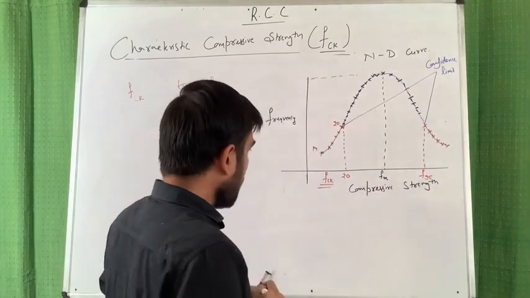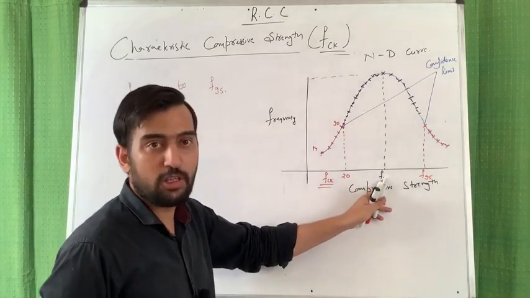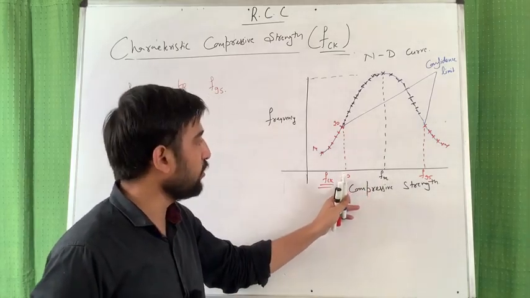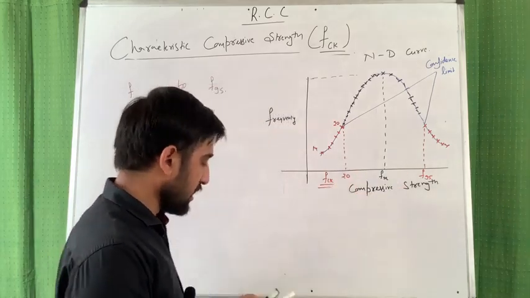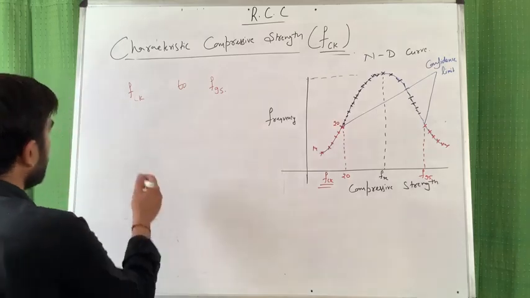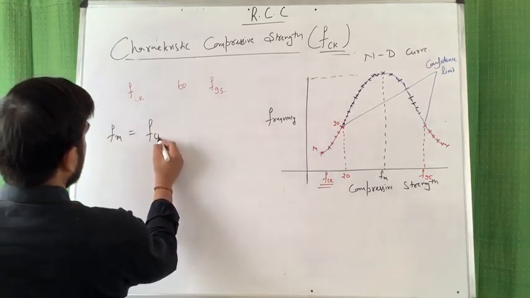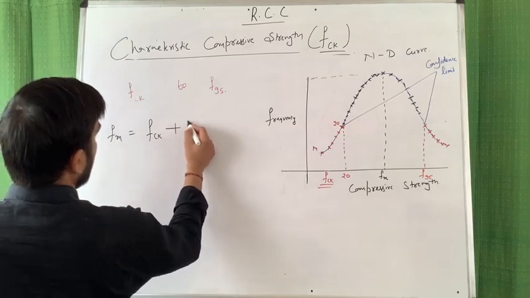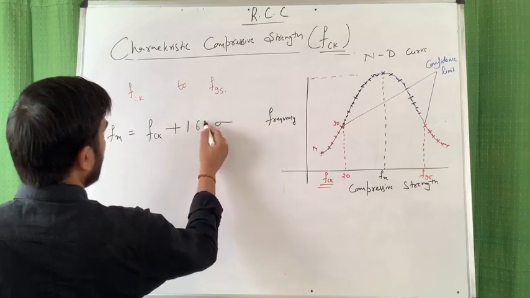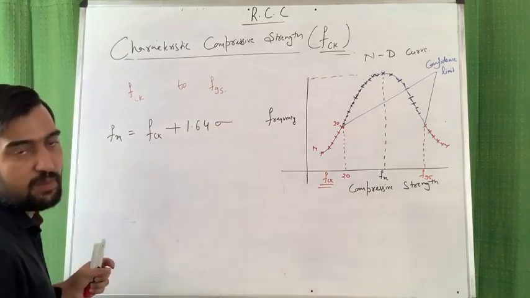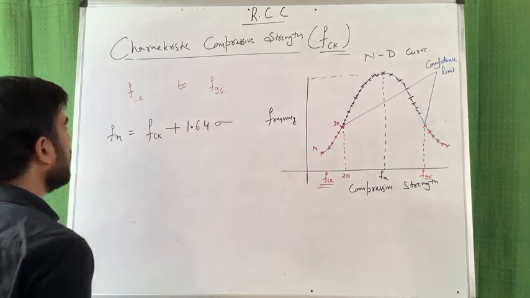And if you want to know the value of FM, and FCK is known to you, then you can travel this distance using this. That FM is equal to FCK plus 1.64 sigma, or in some books it is written 1.65, whatever you want to write.